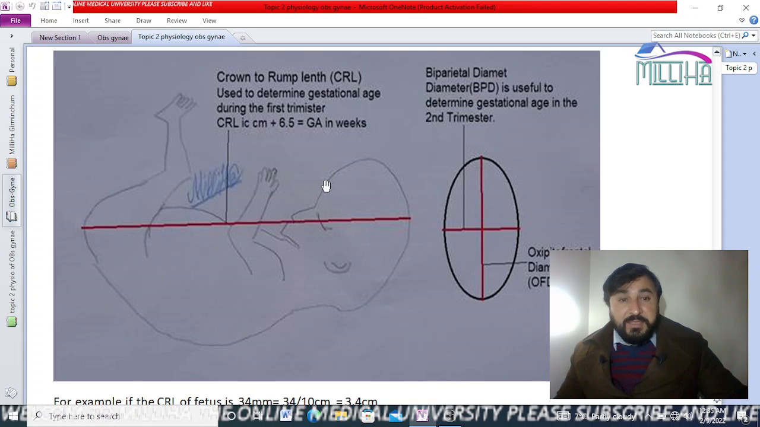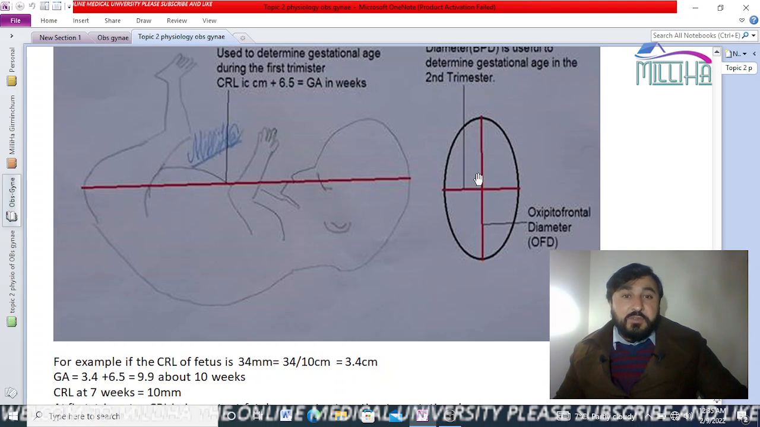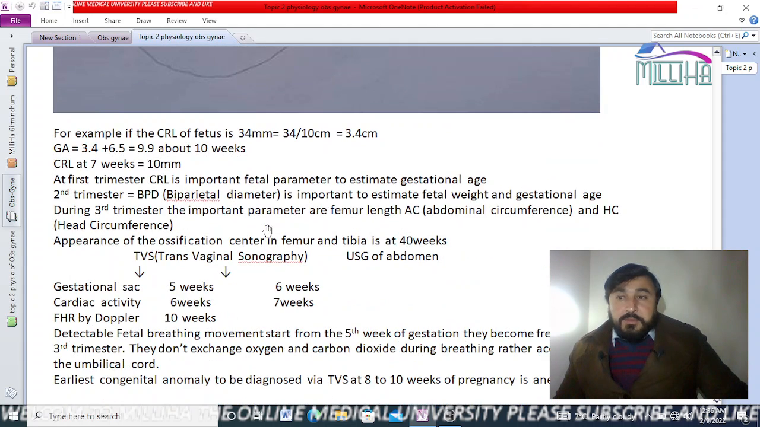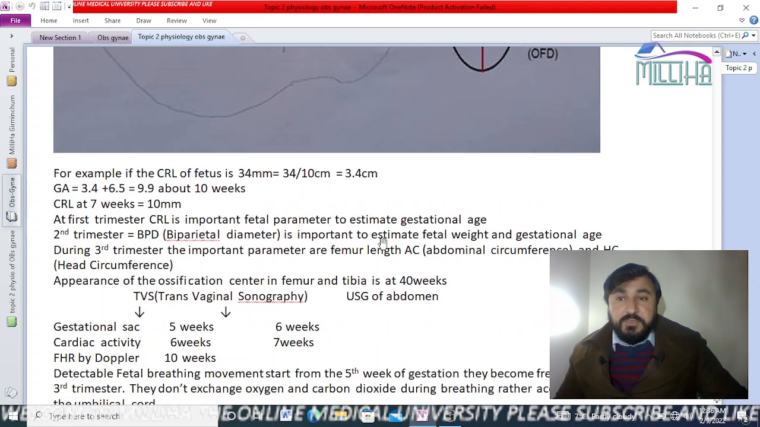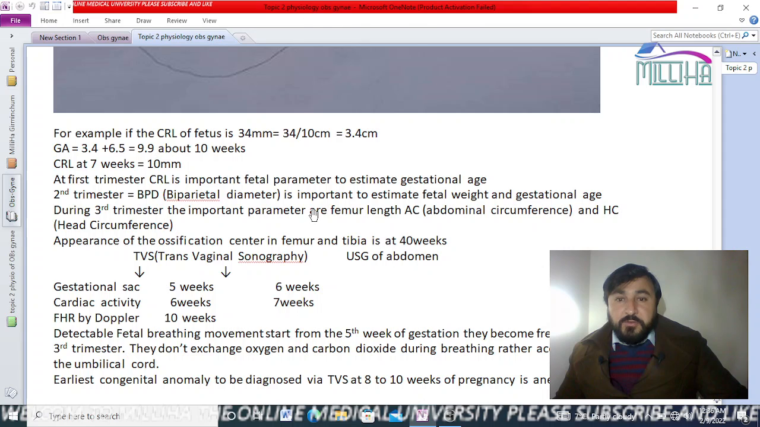about 11 weeks. So it is used in the first trimester to calculate the gestational age, but in the second trimester the biparietal diameter is used to determine the gestational age. So what is biparietal diameter? It is this diameter, okay, and this one is called the occipitofrontal diameter. You will study these diameters and the diameters of a pelvis later on in another chapter, but here this much is enough. You can take a screenshot of this for memorizing later on or for making your notes.